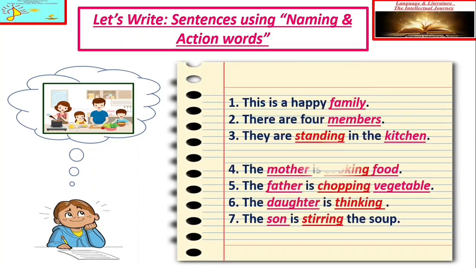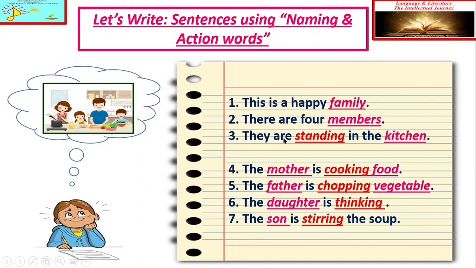So you can frame sentences like this. This is a happy family. There are 4 members. In these 2 sentences we are not talking about action, we are talking about the descriptions. This is a happy family. We are giving a compliment. So here we can say we are using the structure subject, helping verb and complement. There are 4 members. In this sentence also we are just describing something, but we are not talking about the action.